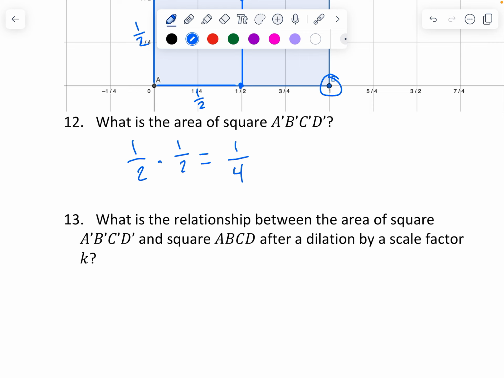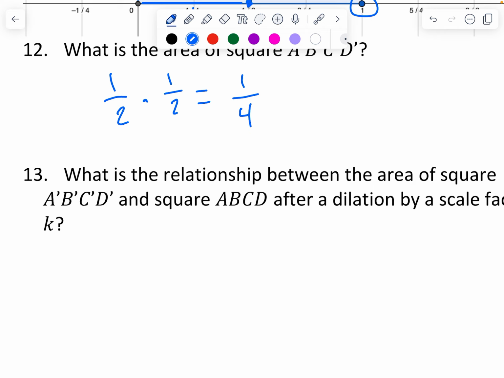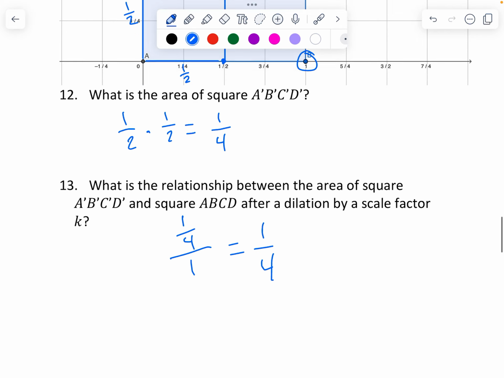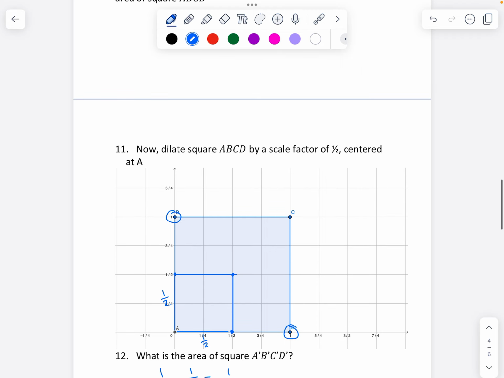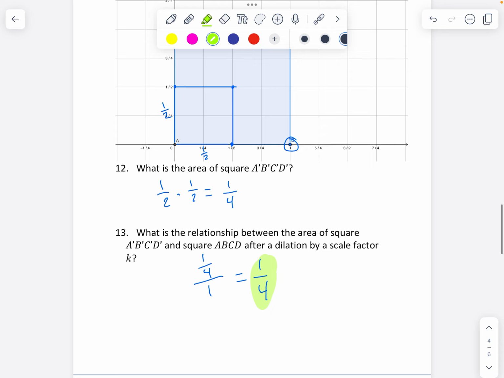What is the relationship between the area of our new square and our old square? It was 1 and it became 1/4. So there was a scale factor of 1/2, but our new area was smaller by 1/4.